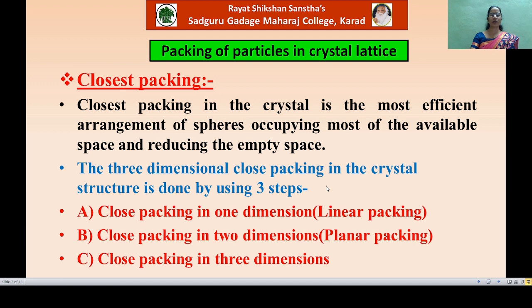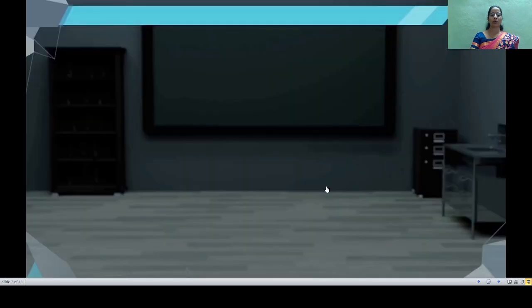And in the third step, we do the close packing in 3 dimensions. This 3-dimensional close packing can be well understood with the help of the first 2 steps, that is linear packing and planar packing. Now we will study all these types of ways or steps with the help of this video clip.